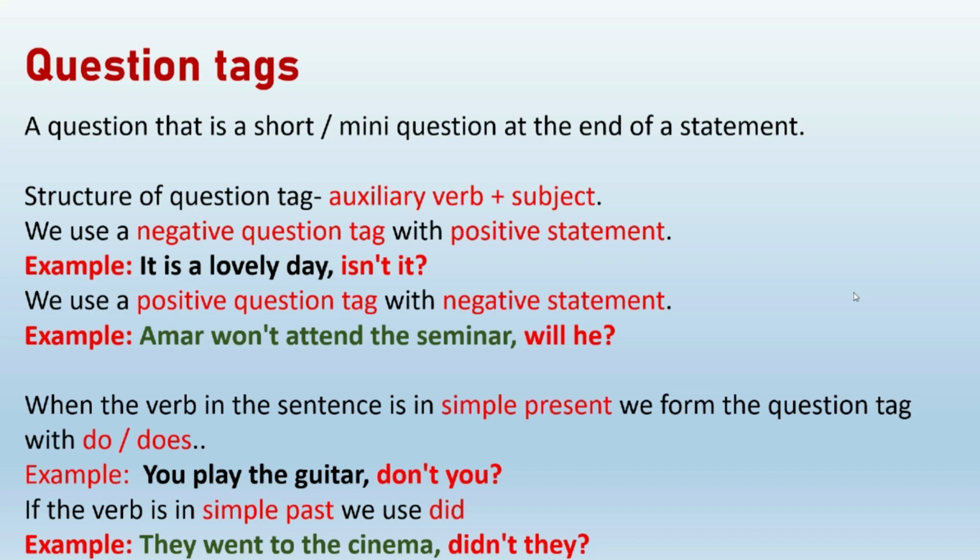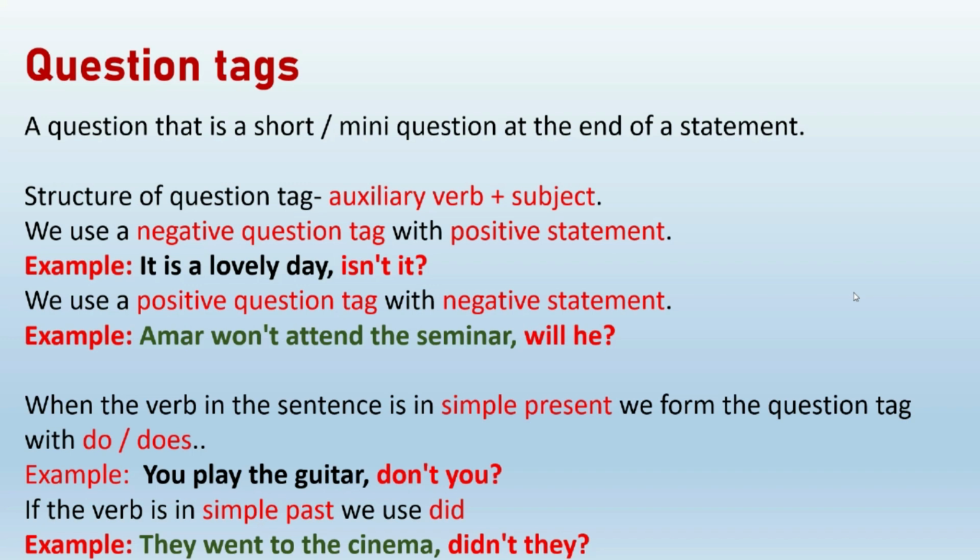Now if suppose the verb is in past tense, what do we use? We use did. Let us check with an example. They went to the cinema. Here went is in past tense. Go, went, gone. Yes, went is in past tense. They went to the cinema. So as went is in past tense, we use did.